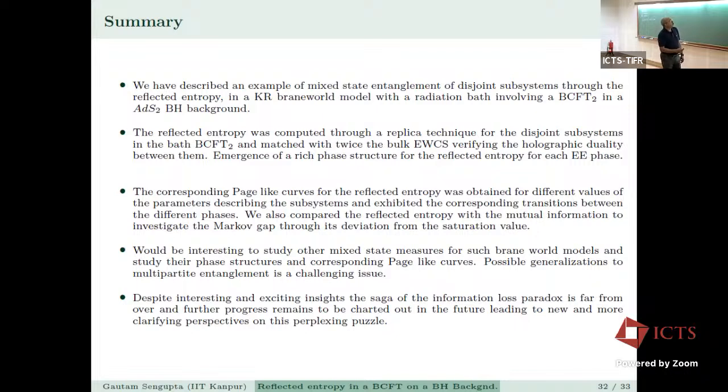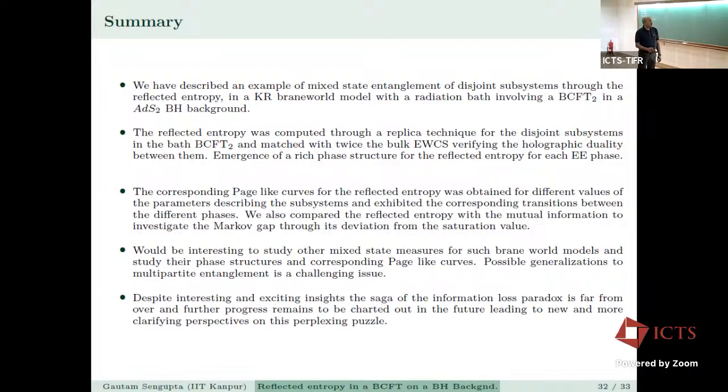So, summary: we have described an example of mixed state entanglement of disjoint subsystems through the reflected entropy in a Karch-Randall brane world model with a radiation bath, involving a boundary conformal field theory in a fixed AdS2 black hole background. The reflected entropy was computed through a replica technique for the disjoint subsystems in the bath BCFT2, and it was matched with twice the bulk EWCS, verifying the holographic duality between them.